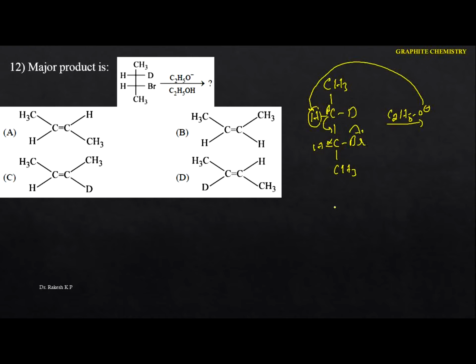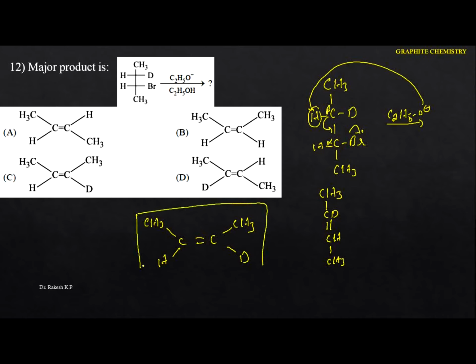Now see the product we are going to get. Let me write this one here, CH3. What is remaining here is the CD double bond CH and the CH3. If you write the geometrical isomer, here we are going to get CH3, CH, double bond C, CH3, and D. This is the major product we are going to get. So this is the alkene we are going to get. Hence in this case, just identify this one here, the option is C. Okay, so next one.